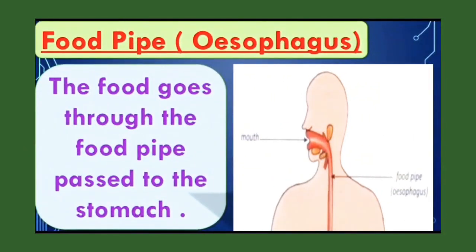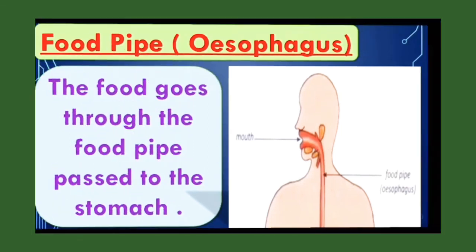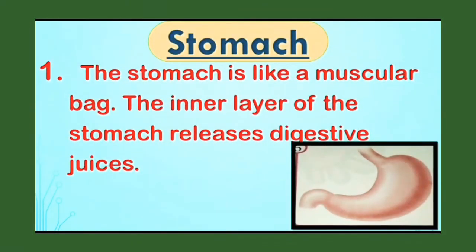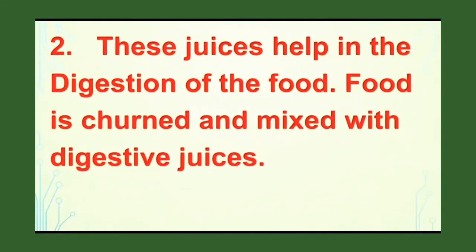So next is the food pipe, which is also known as, yes, the esophagus. The food goes through the food pipe and passes to the stomach. Okay. Now the food has passed on to the stomach, and the stomach is like a muscular bag. If you see in the picture, it looks like the letter J. The inner layer of the stomach releases digestive juices. These juices help in the digestion of the food. Food is churned and mixed with digestive juices.